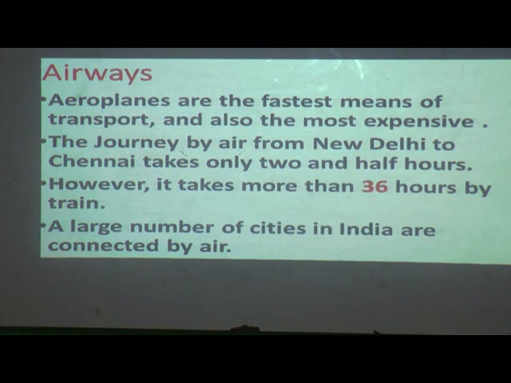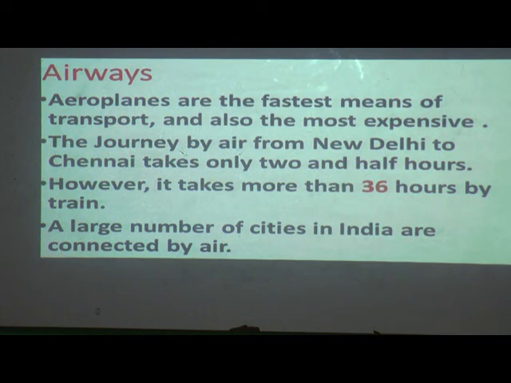Now come to the point of airways. Airways means which work on air. Like aeroplanes are the fastest means of transport. Why are aeroplanes called the fastest? Because within an hour or 2 hours we can go from one place to another place. And also the most expensive. Expensive means very costly, compared to other modes of transport.